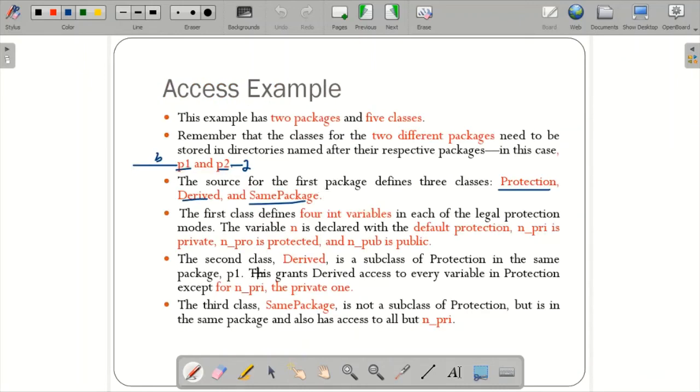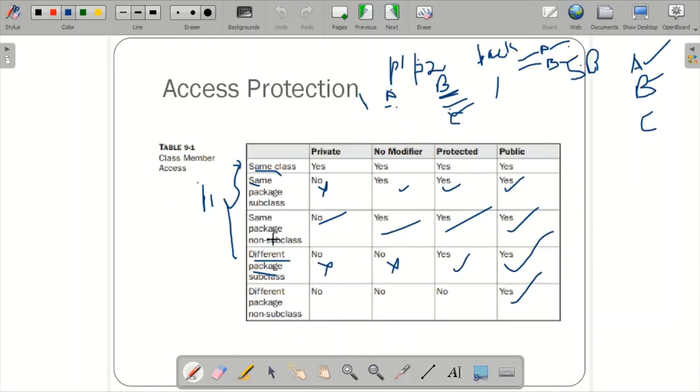You can see here the second class, derived, is a subclass of protection. Subclass of protection means child class of protection in the same package. This grants derived access to every variable in protection except for this. And the same thing for the third class in the same package: it is a non-subclass. That means it will not inherit any property from the protection or the derived. It's not a subclass of protection, but it is in the same package. So it has access to all, but not for the private. You see here, same package means it doesn't have access for this, but everything else it has.